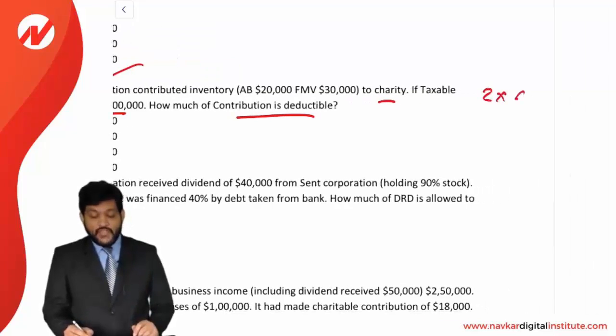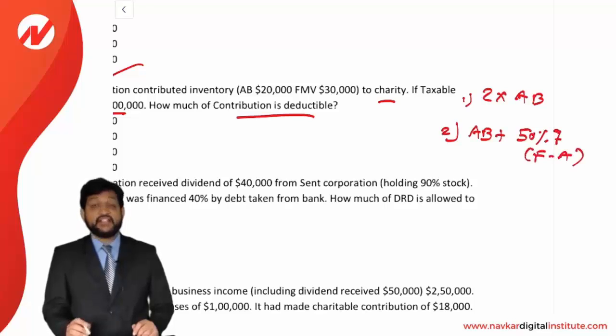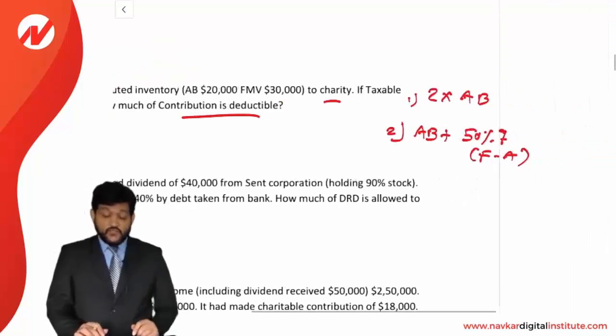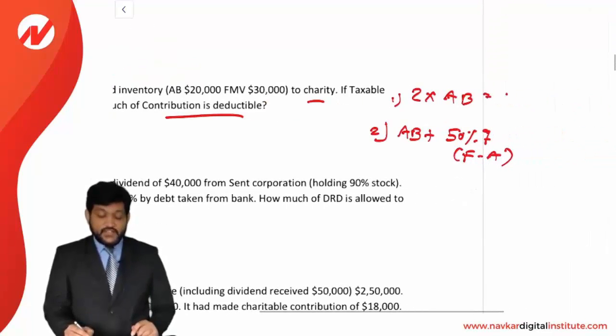2 times of AB first thing, or AB plus 50% of FMV less AB. That is going to be the formula. Okay. First of all, 2 times of AB. The AB is given 20,000. So 20,000 into 2 is equal to 40,000. That is a first option.